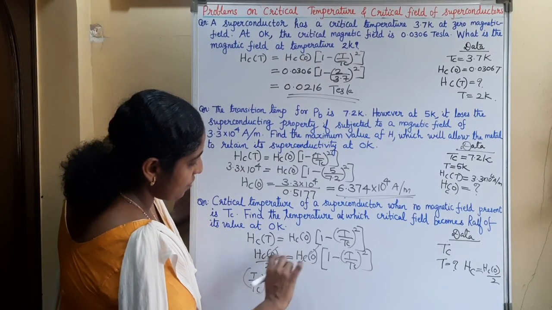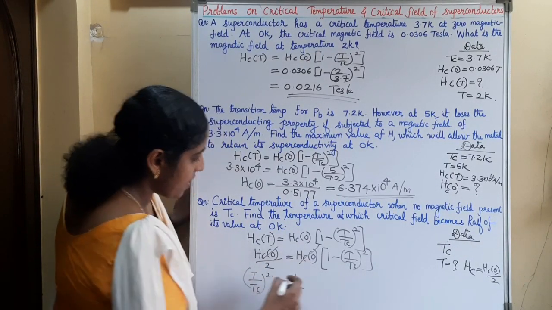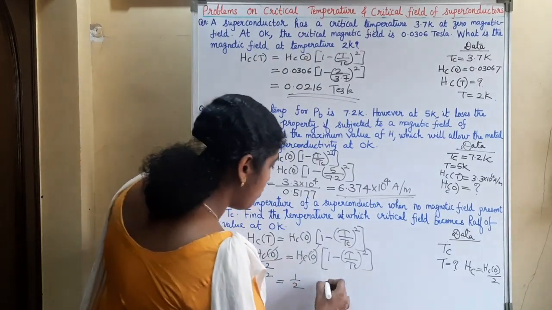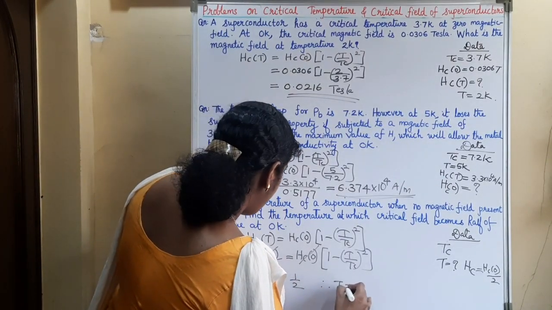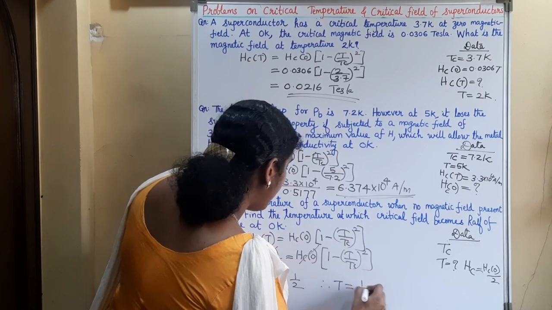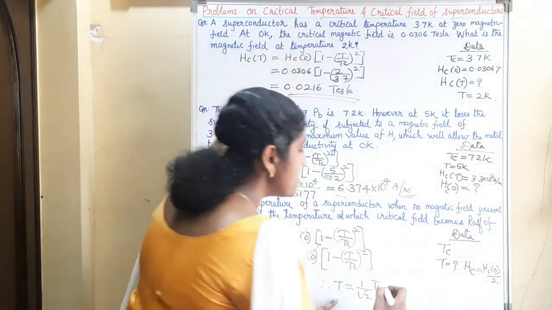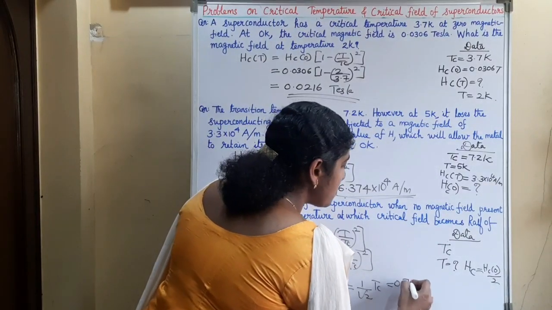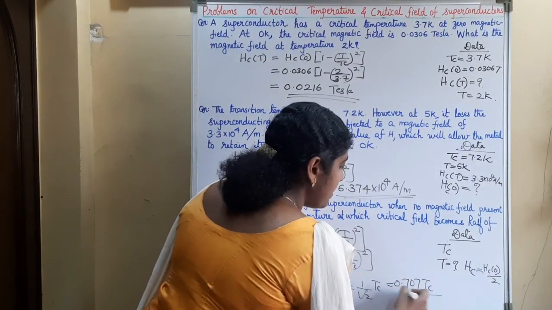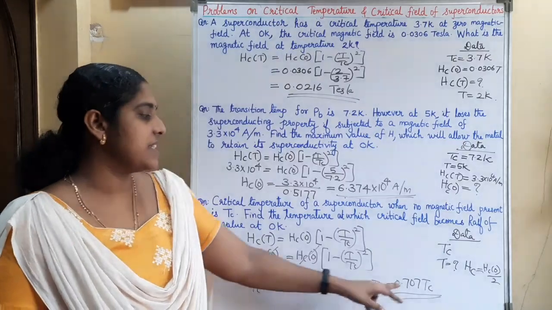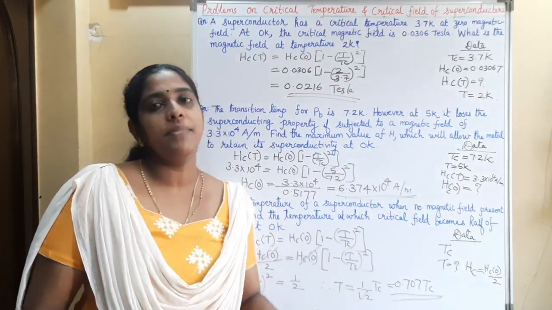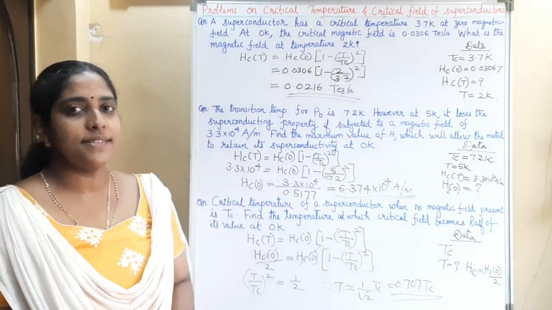It is equal to 1 minus half, that is half. So T is equal to 1 by root 2 Tc. What is 1 by root 2? 0.707 Tc. So at 0.707 Tc, the critical field becomes half of the critical field at 0 Kelvin.